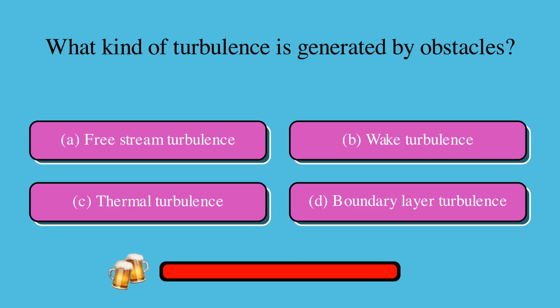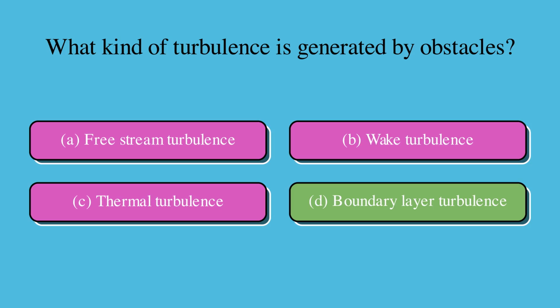What kind of turbulence is generated by obstacles? Is it A, free stream turbulence, B, wake turbulence, C, thermal turbulence, or D, boundary layer turbulence? The correct answer is D, boundary layer turbulence.